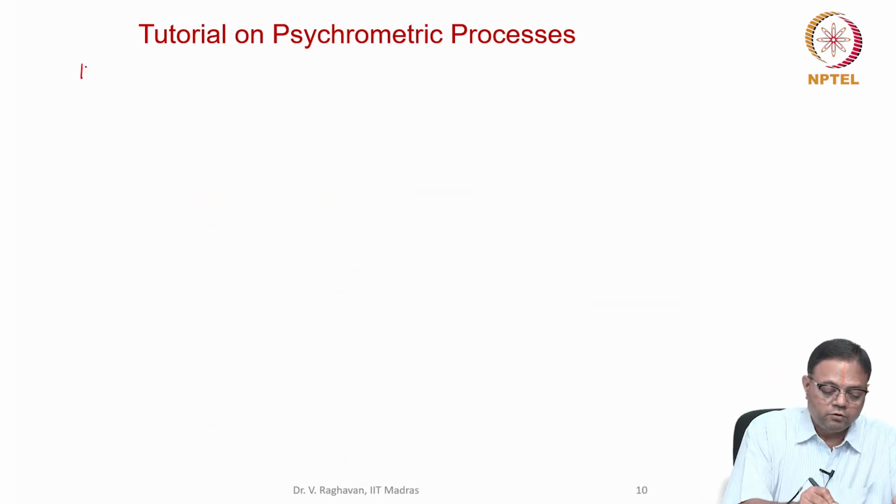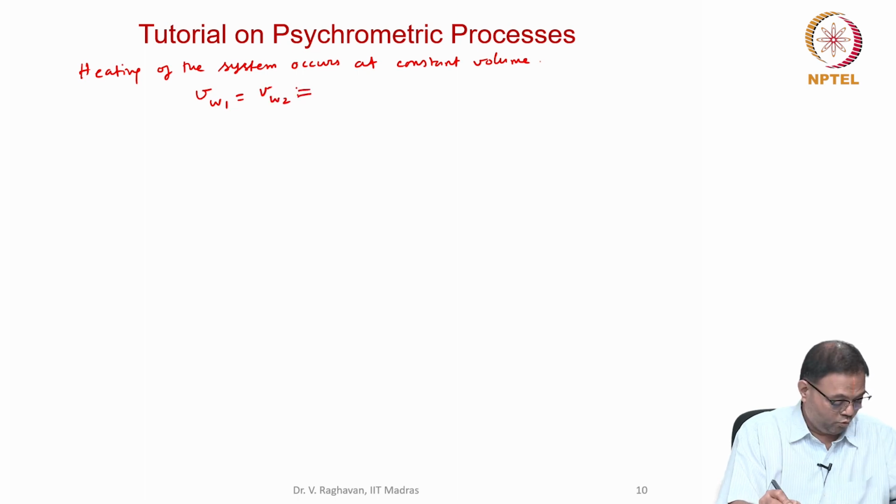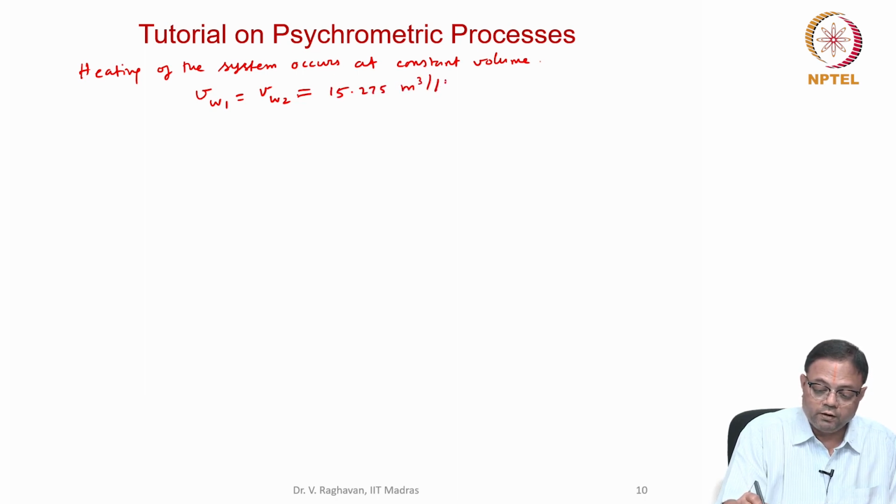Heating of the system occurs at constant volume. So that means VW1 will be equal to VW2, equal to 15.275 meter cube per kg.